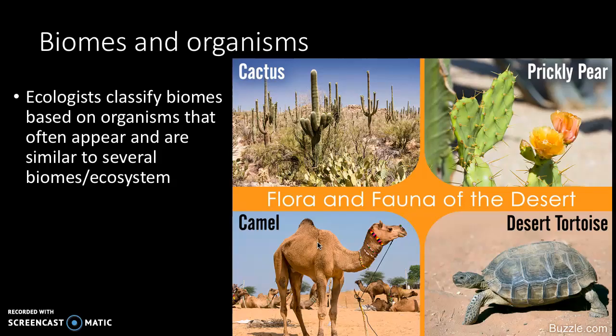So, biomes and organisms. Again, you're going to see certain things that are going to live in a desert that aren't going to make it somewhere else. And they're going to be adapted to live there. Like the camel has the hump to store the water. Like cacti, plants like this, they're going to store water because there's not much water in the desert.